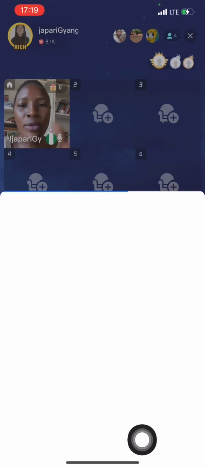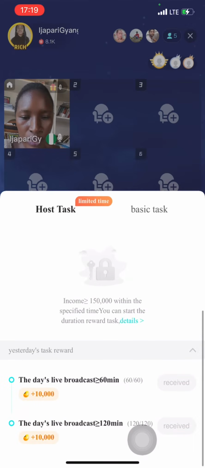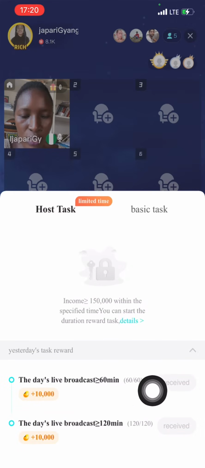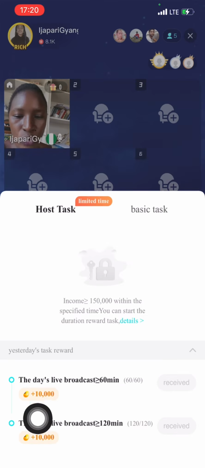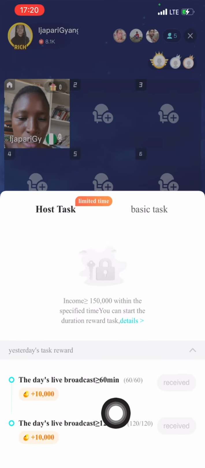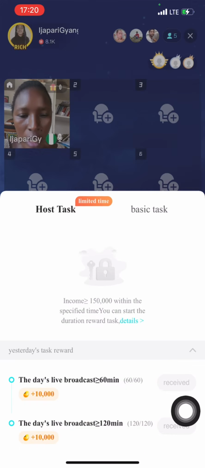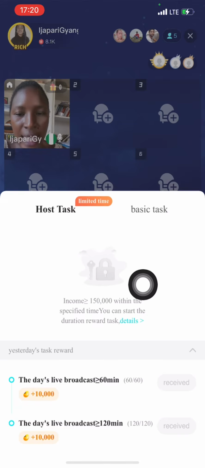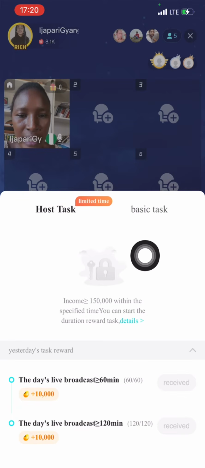While I'm here now, I am doing my tasks. If I scroll down, you will see that this 60/60 will now start counting from 0/60. So you have to do 2 hours. The first one you will receive 10,000 points, and the second one another 10,000 points, which is 120 minutes altogether. And you have 2 tasks: the host task and the basic task.